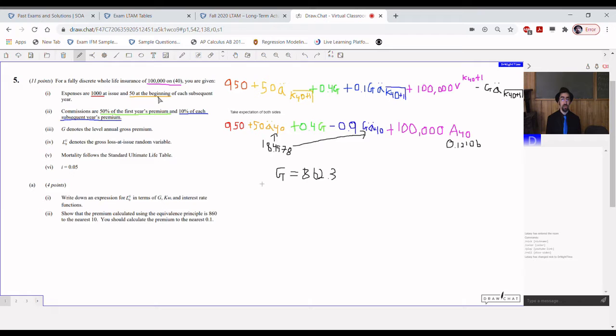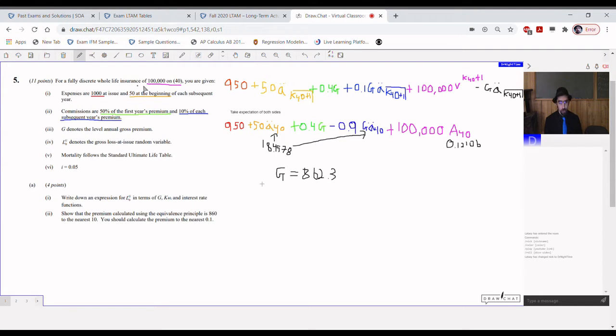We are progressing through the written answer questions to this past fall's LTAM exam. Right now, this is question 5, the big 11-point question on this discrete whole life insurance policy. This question isn't particularly hard, but it's asking you to essentially rederive the formula for the variance of the loss at issue random variable for a life insurance policy.